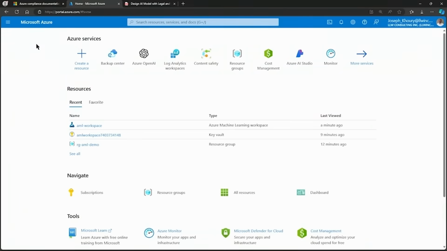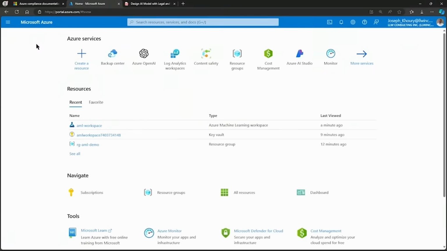And finally, documentation. We should always keep thorough records of all processes, model versions, data usage, model decisions, and changes to comply with regulations like GDPR or HIPAA. These documents should be maintained in a controlled environment where access is restricted based on roles. Again, that's role-based access control. This ensures that only authorized personnel can access this sensitive information. So important. Regular updates and reviews are crucial to keep the documentation relevant as the project evolves. And Azure Machine Learning provides tools to automate parts of this documentation, especially around model training and performance metrics, which can be integrated into our overall documentation strategy.